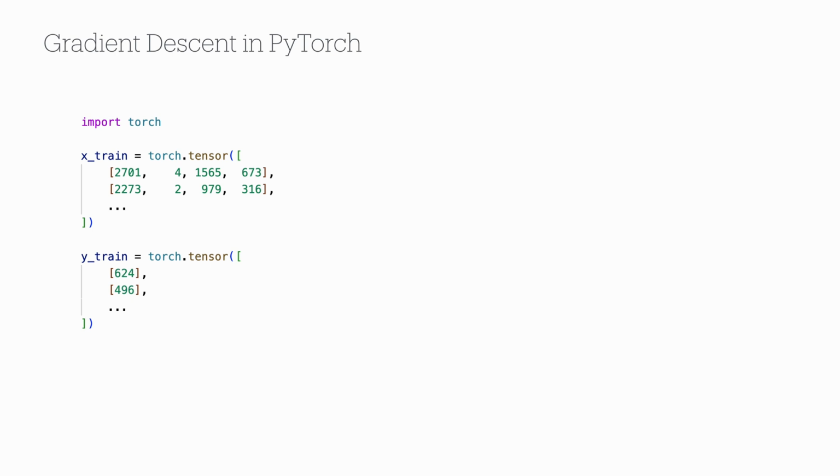Numbers on a computer, however, have a fixed precision, and the units in which we represent our data can greatly affect the precision of our computations. This is one of the reasons we usually normalize our data as the first step. A common normalization method, which we apply to our inputs here, is to subtract the mean and divide by the standard deviation. This ensures our inputs follow the standard normal distribution.